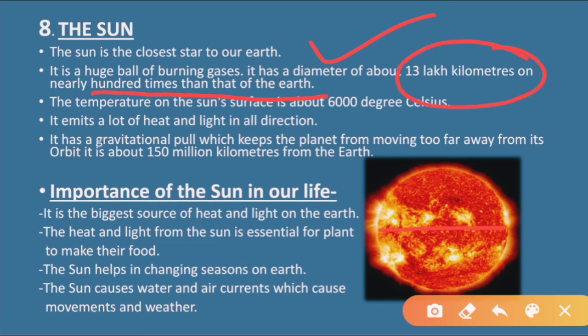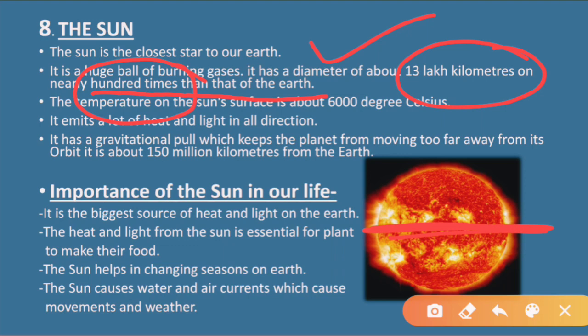If we calculate in diameter, then it is 13 lakh kilometers, and nearly 100 times means it is 100 times bigger than the earth. The size of the sun is 100 times bigger than the earth.